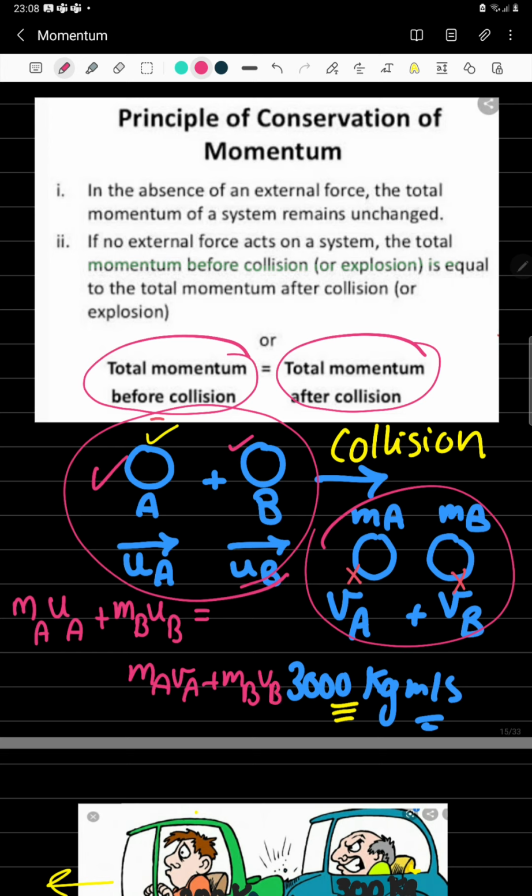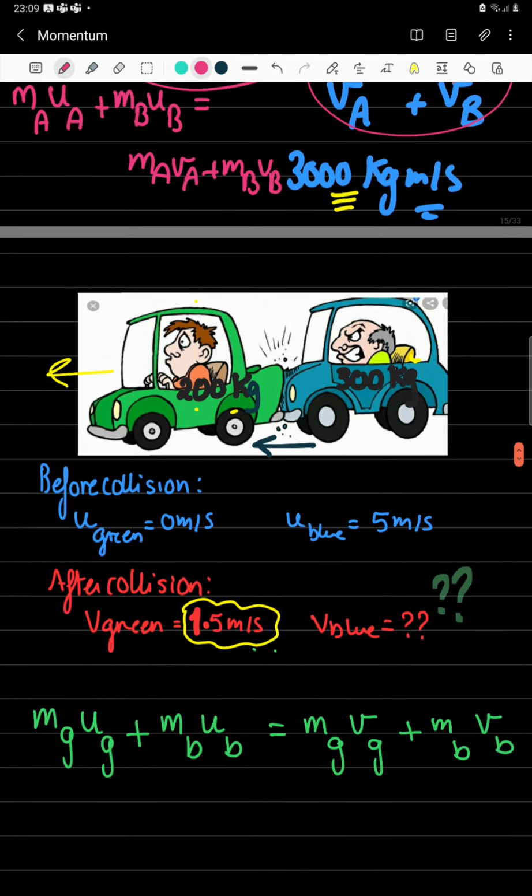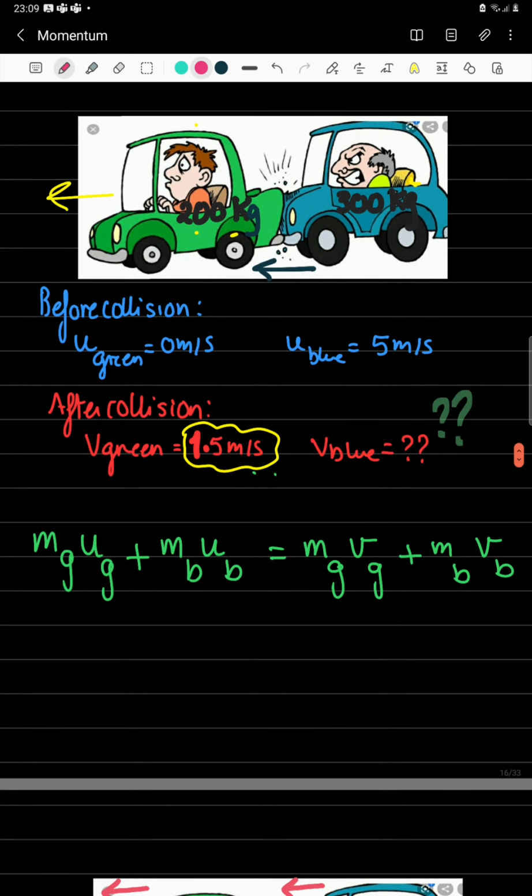What's the reason and what's the proof for the principle of the law of conservation of momentum? The reason is that the momentum lost by an object or a body during the collision will be equal to the momentum gained by the other object. So after all, the total momentum of the two bodies before collision is equal to the total momentum after collision.